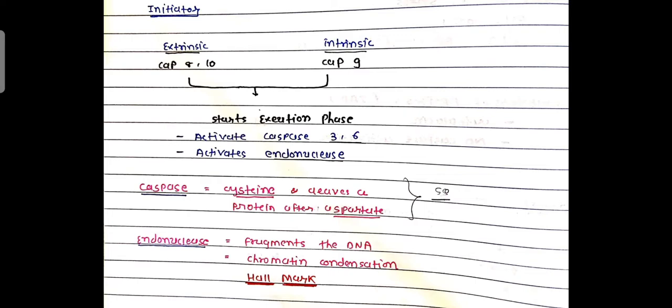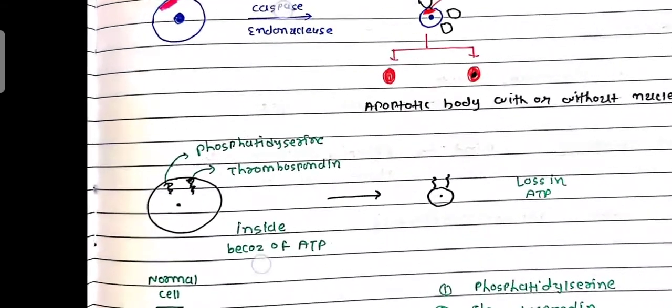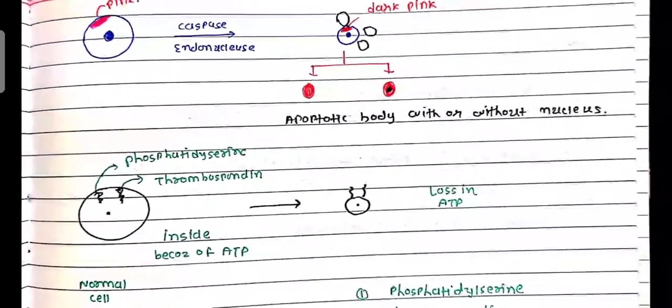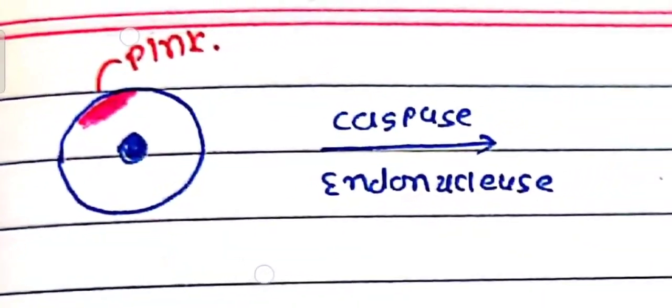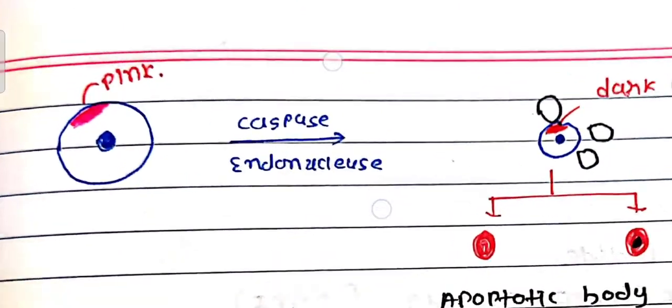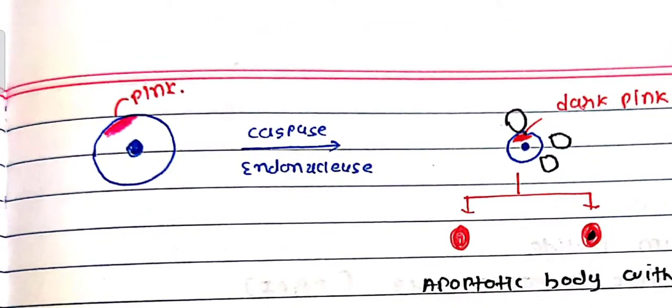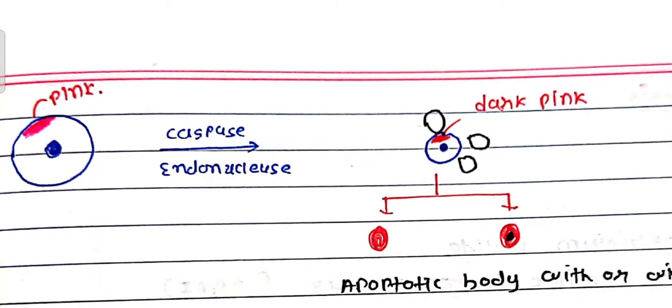What is a caspase? A caspase is an enzyme, a cysteine protease, that cleaves a protein after aspartate. Okay, what is endonuclease? As we saw, it fragments the DNA and DNA condensation occurs. It is a hallmark of apoptosis. Now you can see this is a normal cell. Stress, extrinsic, caspase mediated pathway, endonuclease, DNA damage and fragmentation.